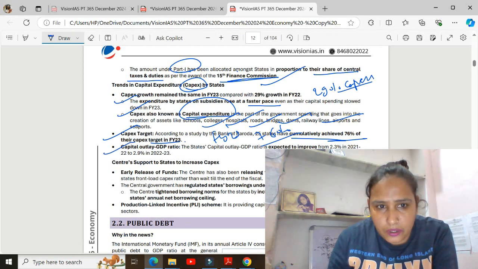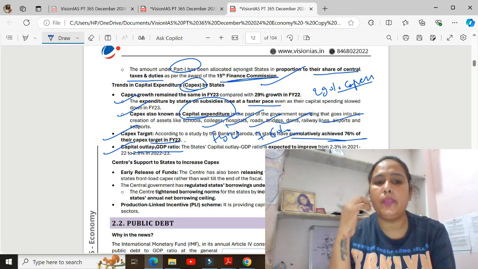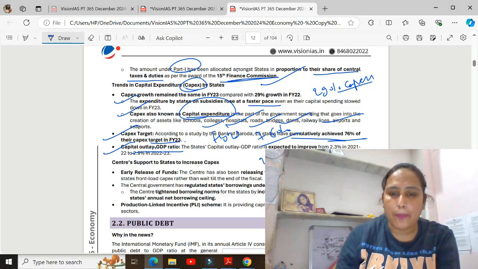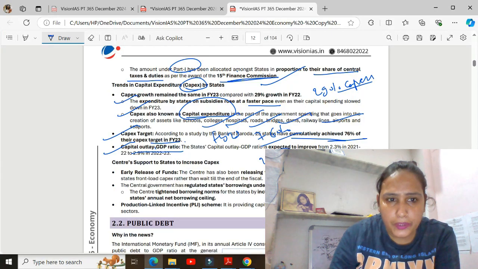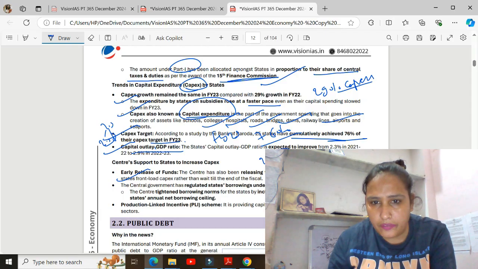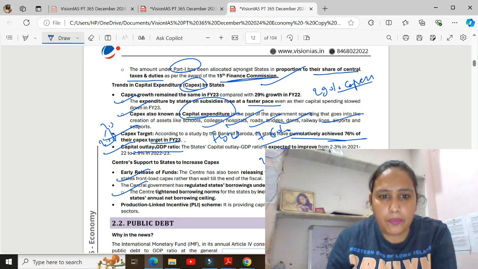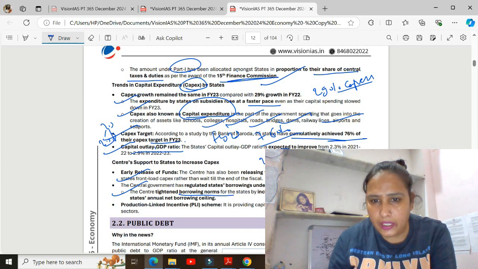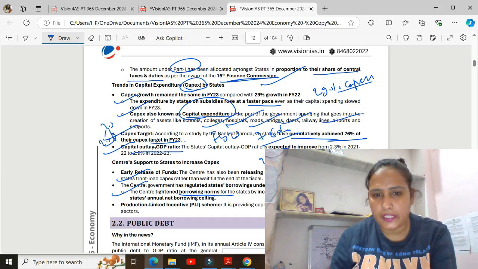Now the capital outlay to GDP ratio was expected to improve from 2.3% to 2.9%. The center has also released tax devolution early, and the central government regulated state borrowing under Article 293, tightening the borrowing norms and including off-budget liabilities.